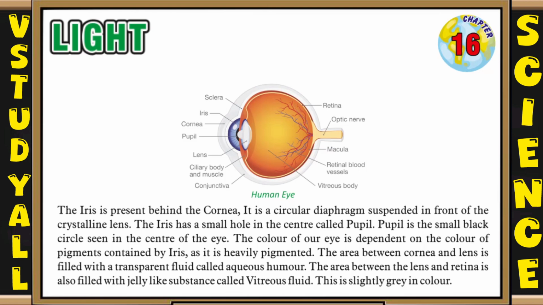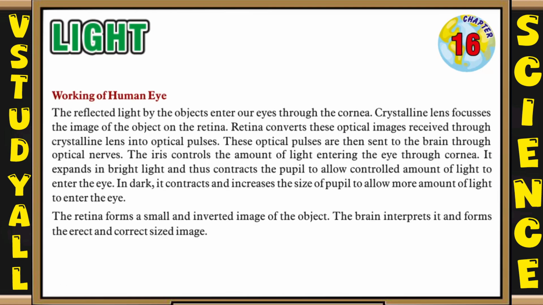So now let's see the working of the human eye. The light reflected by the object enters our eyes through the cornea. The crystalline lens focuses the image of the object on the retina. The retina converts these optical images received through the crystalline lens into electrical pulses. These pulses are then sent to the brain through optic nerves.